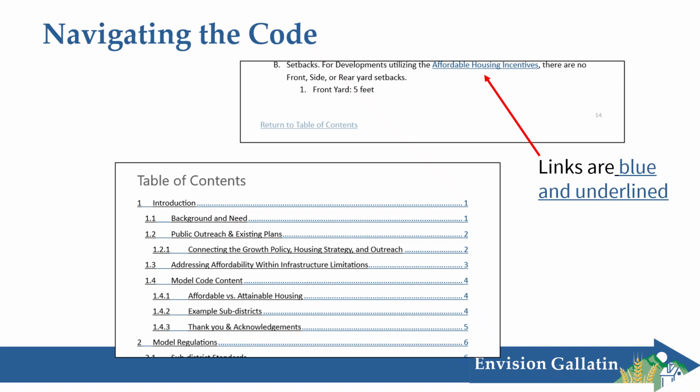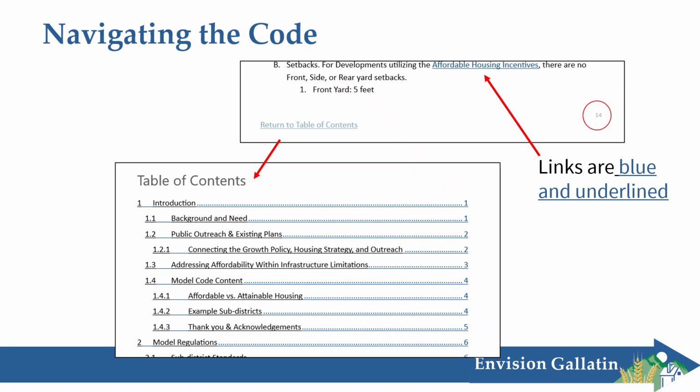Additionally, anytime you see some text that is blue and underlined, that is a link and will take you to the appropriate section in the code if you click on it. Additionally, in the left-hand corner of every page is a return to table of contents link, which will take you back to that table, and then you can click on various sections from there.